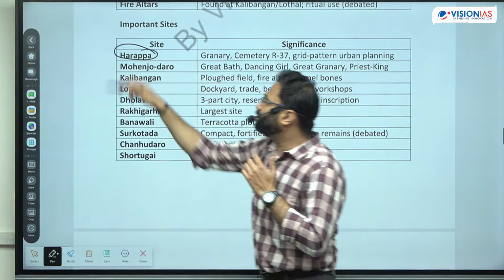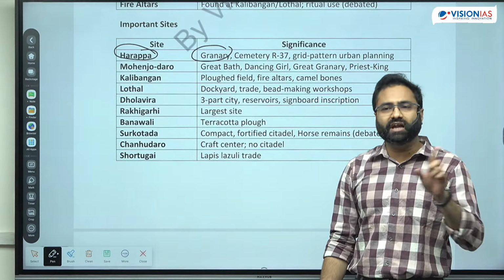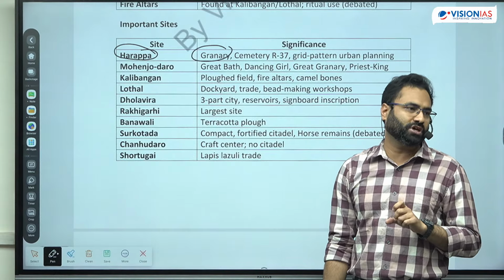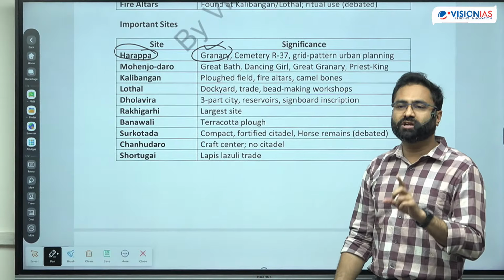Harappa. Now Harappa is associated with the region of granary. There are multiple granaries, but the great granary was found in the region of Mohenjo-daro. So there were a number of granaries that were found in this region of Harappa, but not the great granary.